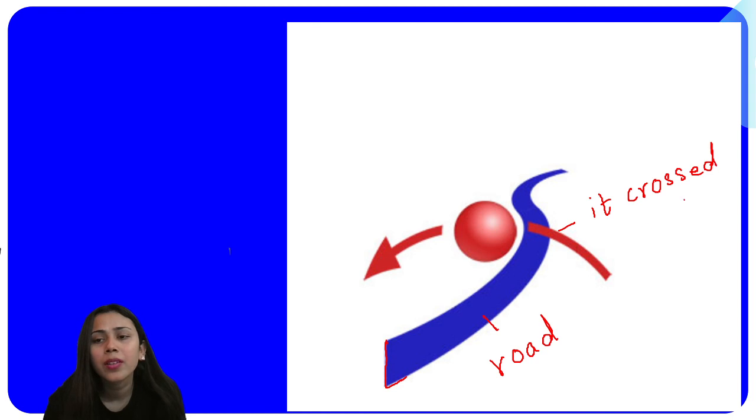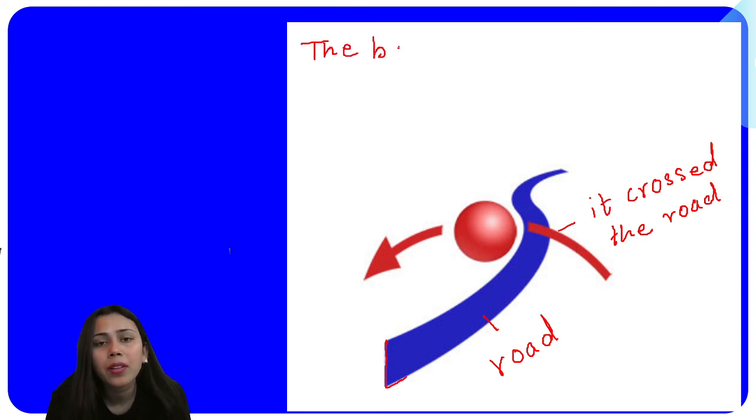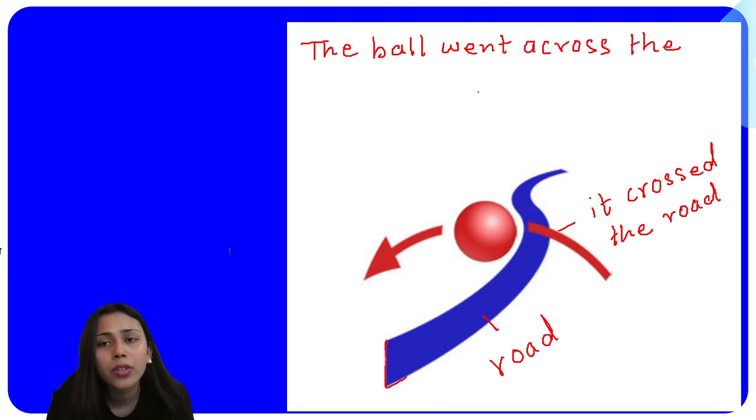It crossed the road, right? After crossing only, it went to that side of the road. So for that also we have a preposition which we don't generally use, which is what we call across. So how are we going to write the example based on the picture? The example will be: the ball went across the road, right?